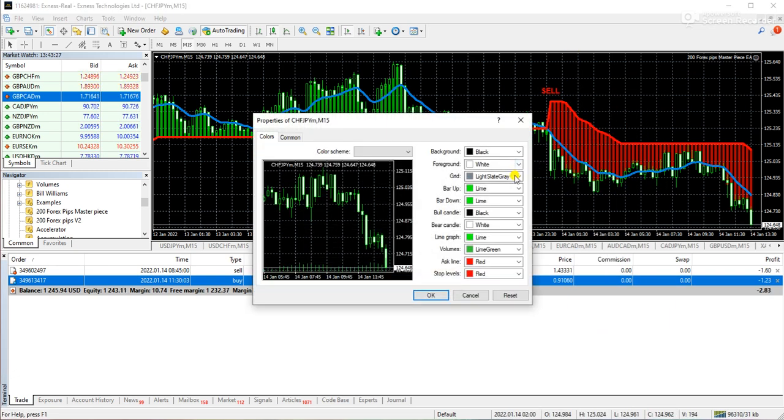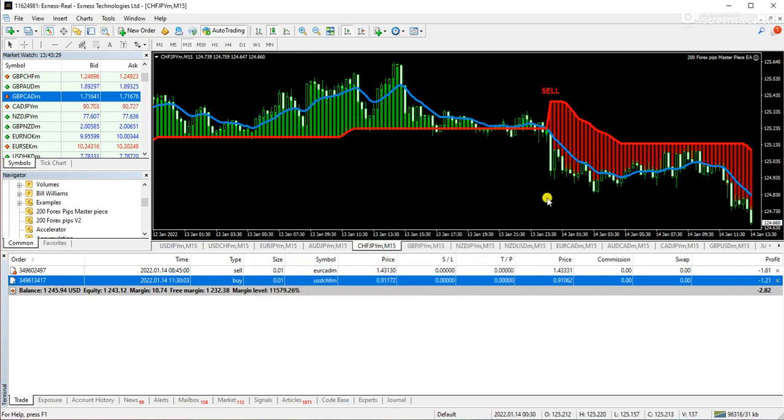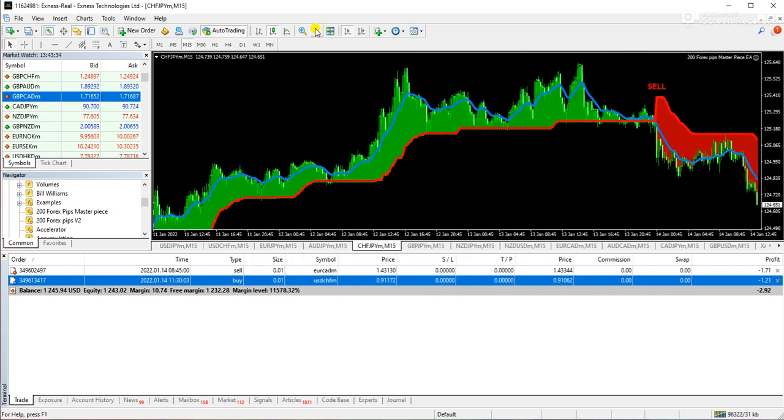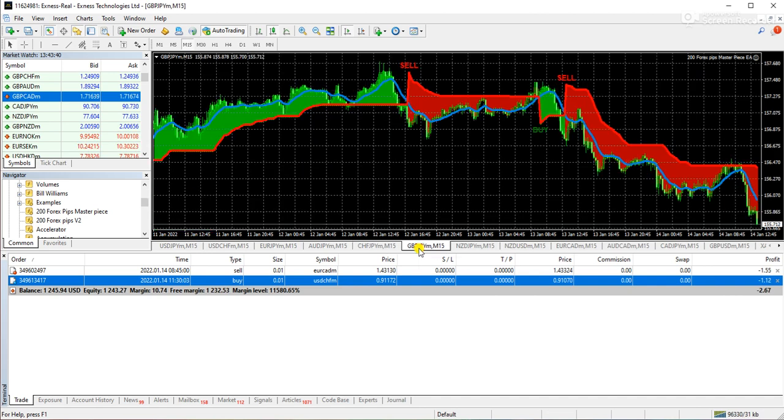Okay, so that was the best time to take the profit on the JPY pairs, as we have seen CHF JPY dropped as well. And previously, if you look at the signal, the long buy signal came and then the sell crossover, and the market is down. This is what we call the trending market.